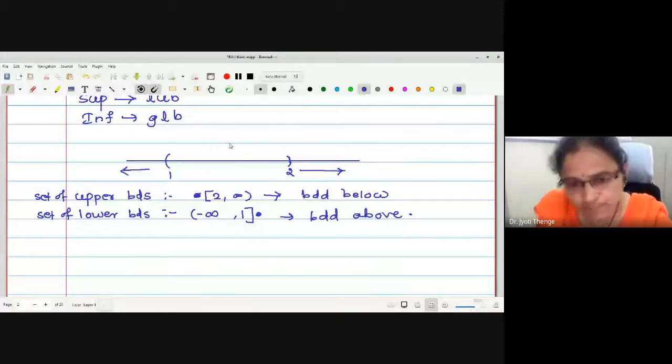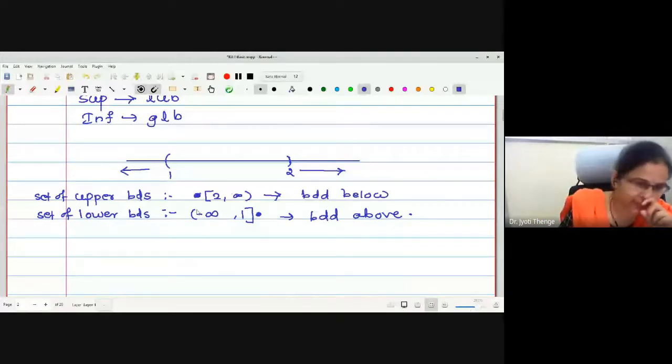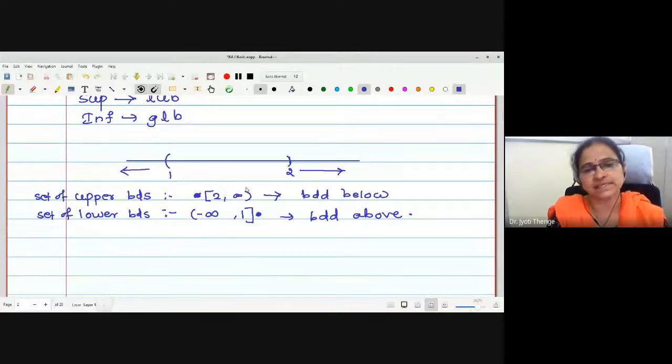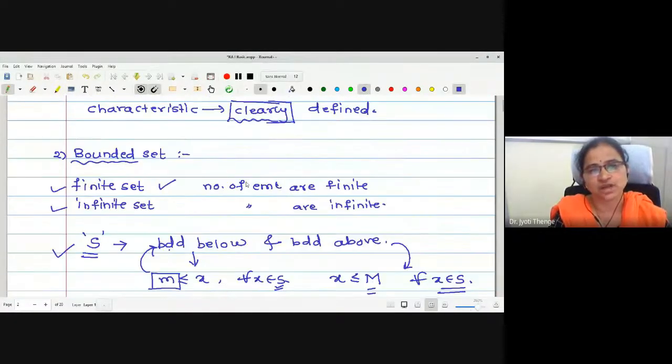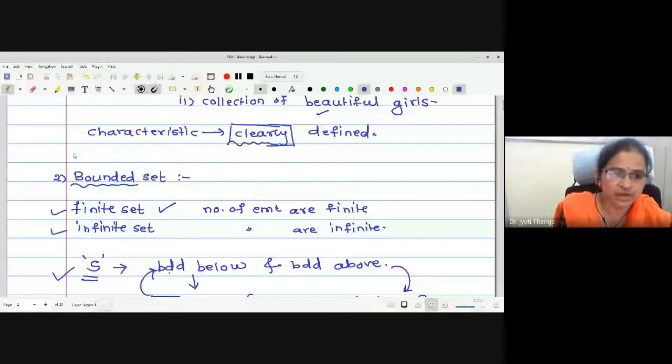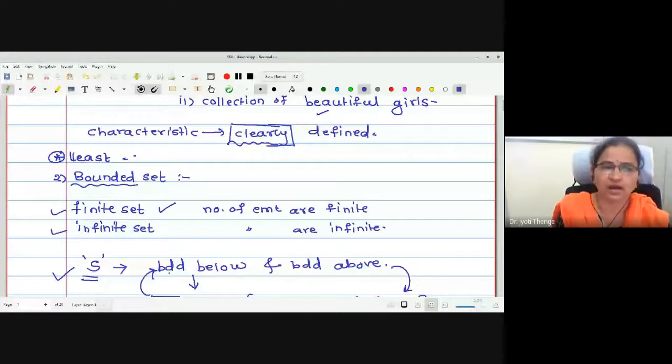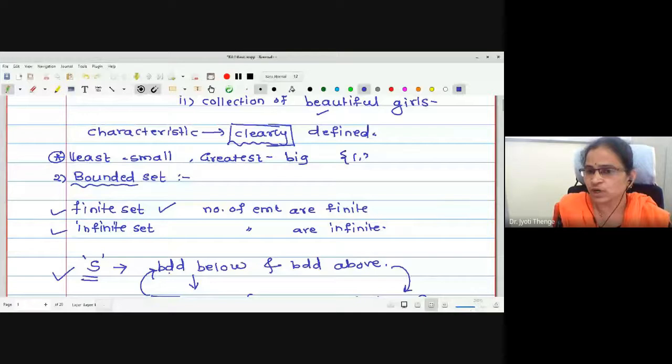Now, if the set is bounded below, which element can I find? Whether I can find least element or greatest element? What is least and greatest? Actually, I should start with least and greatest before bounded or unbounded below. What is the least element? Least means the smallest element of the given set. What is the greatest element? The biggest element. For example, if I write a set 1, 2, 3, the least element is 1 and the greatest element is 3.